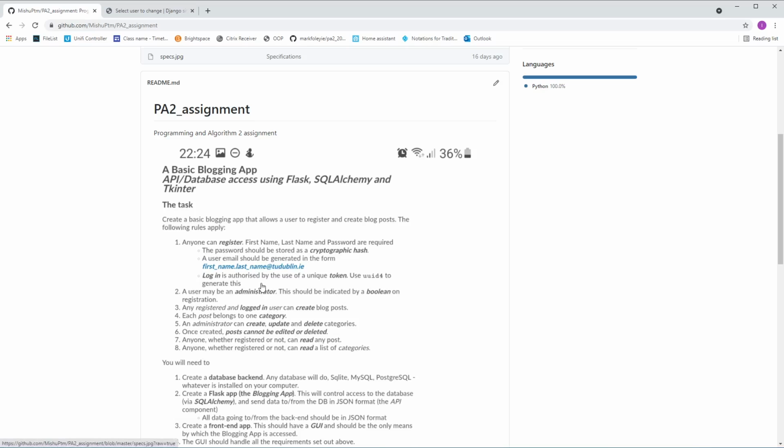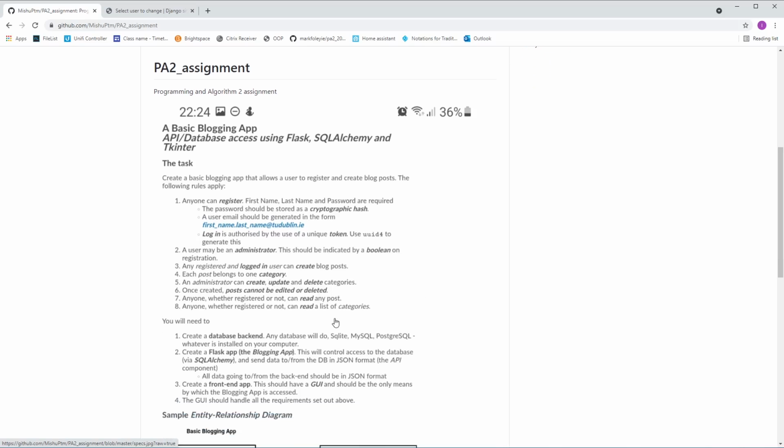I think this covers pretty much everything. So we have done the registration, the login is authorized by a token. You can see that in the code base. We have the boolean for administrator. Logged in users can create posts. Each post belongs to a category. You cannot make a post without selecting a category first. Yeah, that covers pretty much everything.